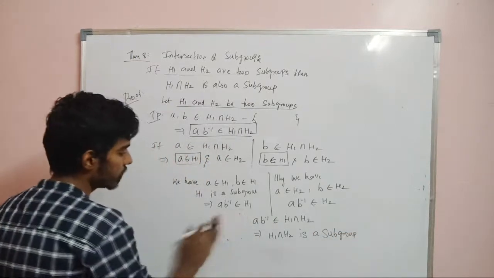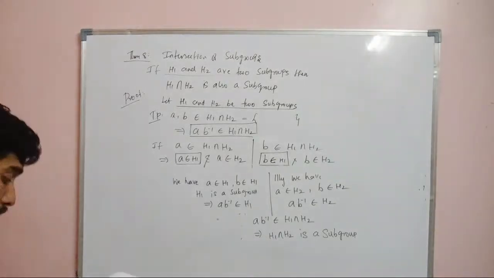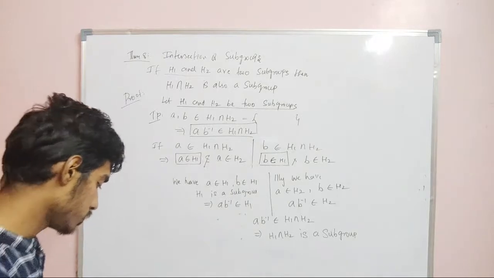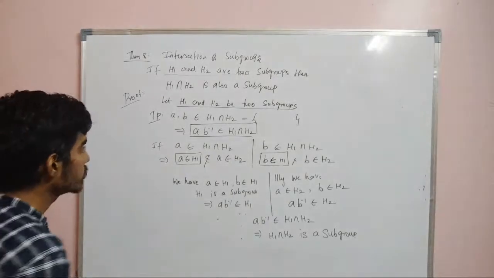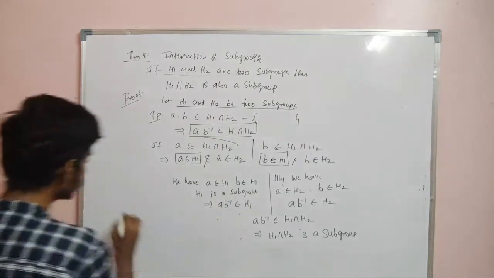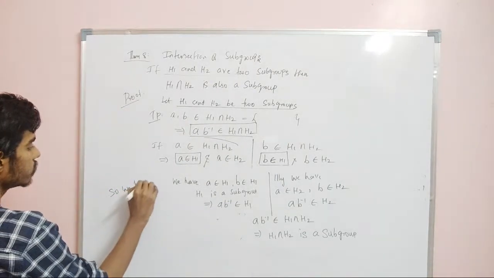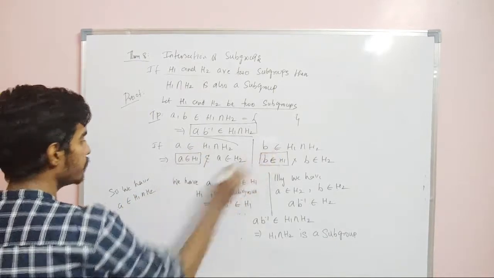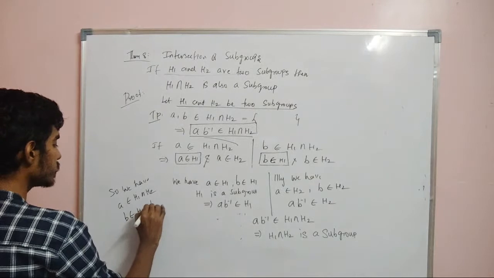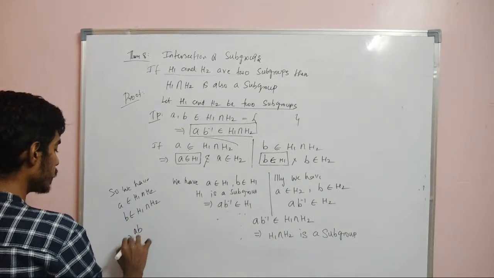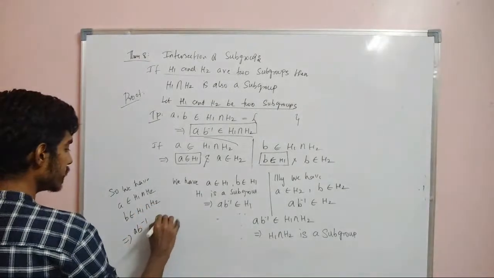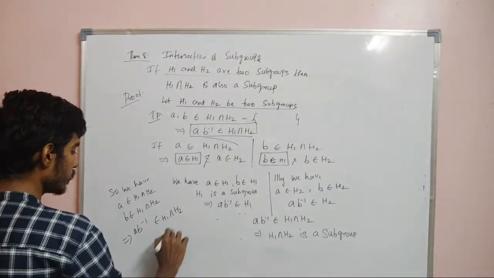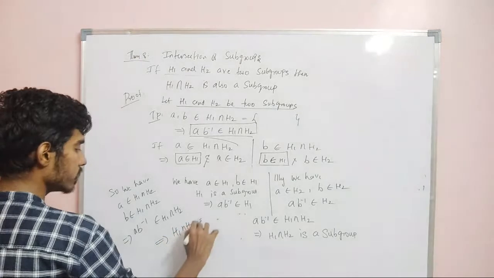That's it, right? Important proof. A short proof, but an important proof. We have taken A in H1 intersection H2, we have taken B in H1 intersection H2, and we have shown that AB inverse is in H1 intersection H2. So this implies H1 intersection H2 is a subgroup.